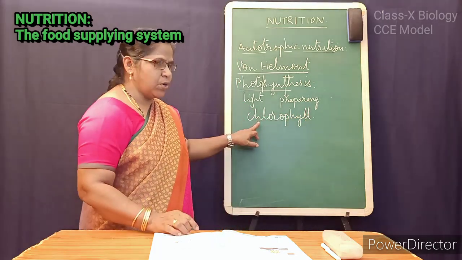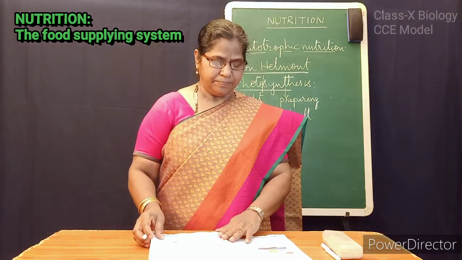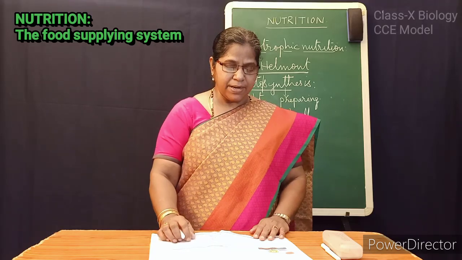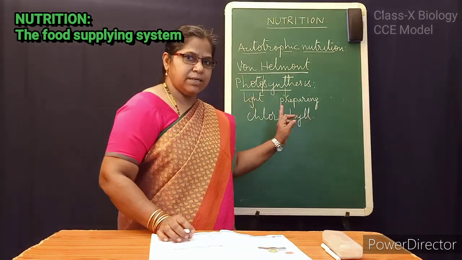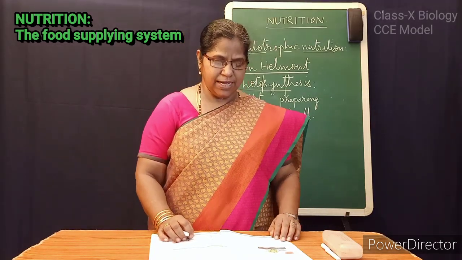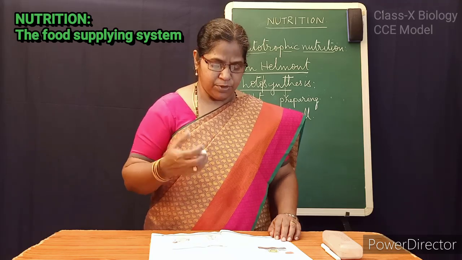So, chlorophyll is the green color pigment, and it is the simple inorganic molecule using the sunlight as the source of energy to produce the complex food material.